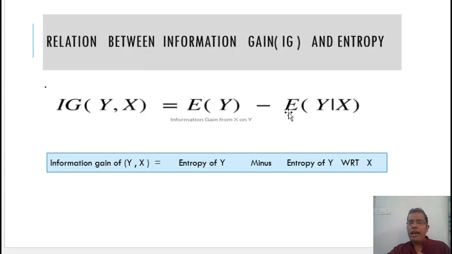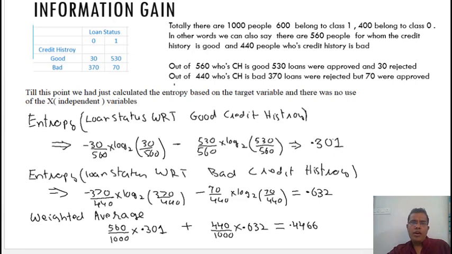So now let's calculate. Over here I have created one small table wherein you can take credit history as your x variable and loan status as your target variable. Credit history takes two values, good and bad, and loan status is 0 or 1. 0 means that your loan was rejected and 1 means that your loan was approved.